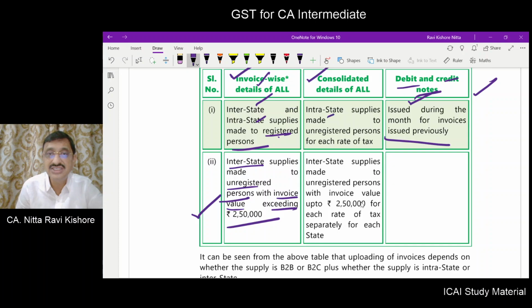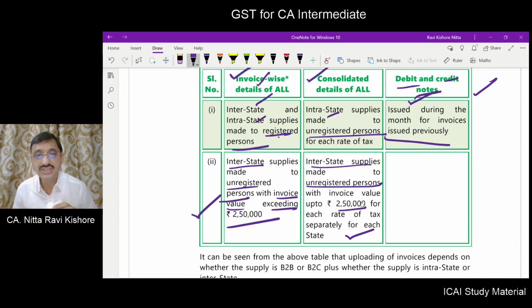Consolidated basis: intrastate supplies to unregistered persons, and interstate supplies to unregistered persons with invoice value up to 2,50,000, for each rate of tax separately for each state. So here, if the invoice value exceeds 2,50,000 in respect of interstate supply, invoice level details are to be given. If it is up to 2.5 lakhs, consolidated details are enough.